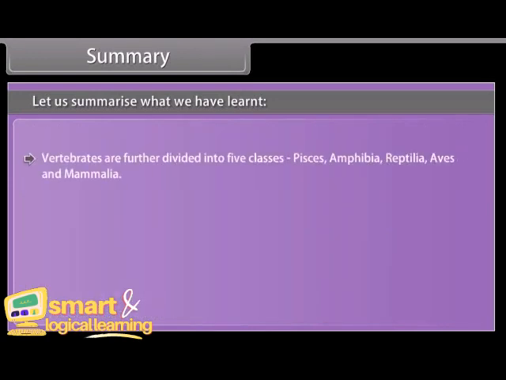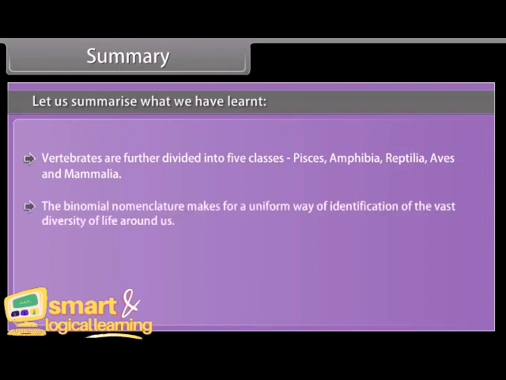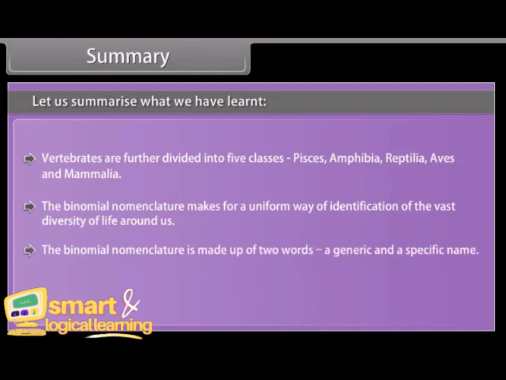Vertebrates are further divided into 5 classes: Pisces, Amphibia, Reptilia, Aves, and Mammalia. Binomial nomenclature makes for a uniform way of identification of the vast diversity of life around us. The binomial nomenclature is made up of 2 words, a generic and a specific name.